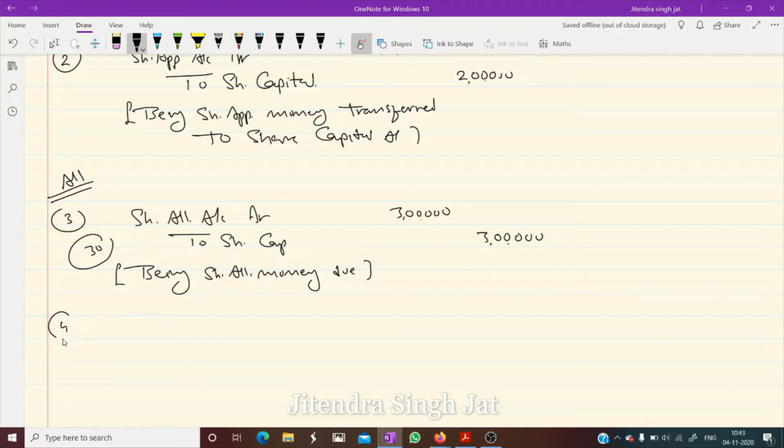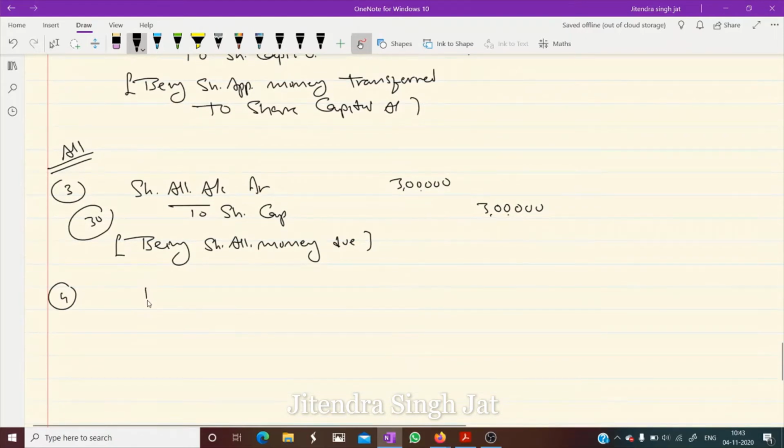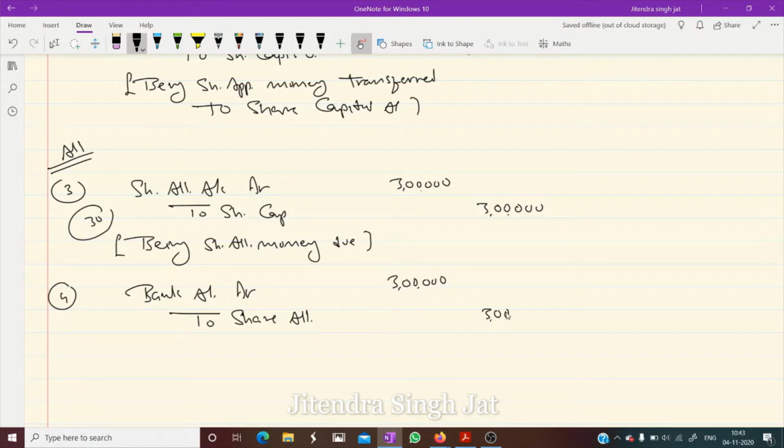And then we receive money. When we receive money for allotment, what do we pass? Bank account debit to share allotment. We have received money for share allotment, 3 lakh. We will put the narration: Being share allotment money received.